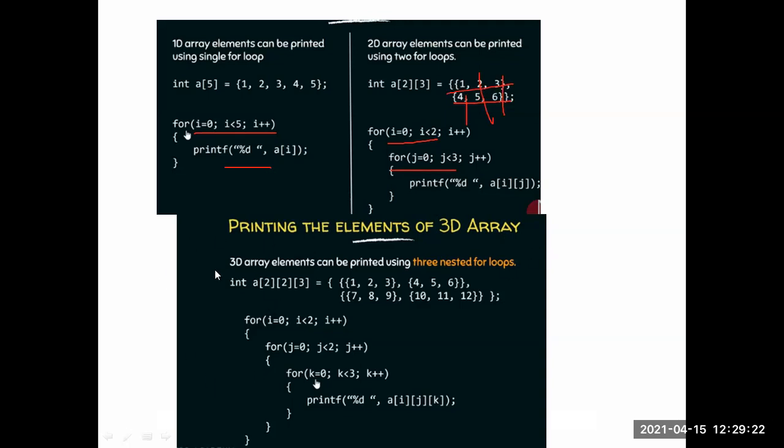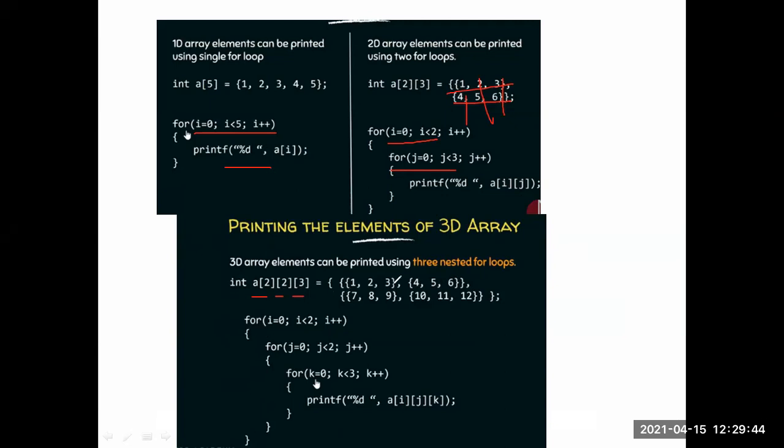So this is my three-dimensional array. More than two dimensions, we call it multi-dimensional. In this example, we are taking two arrays, each with two rows and three columns.